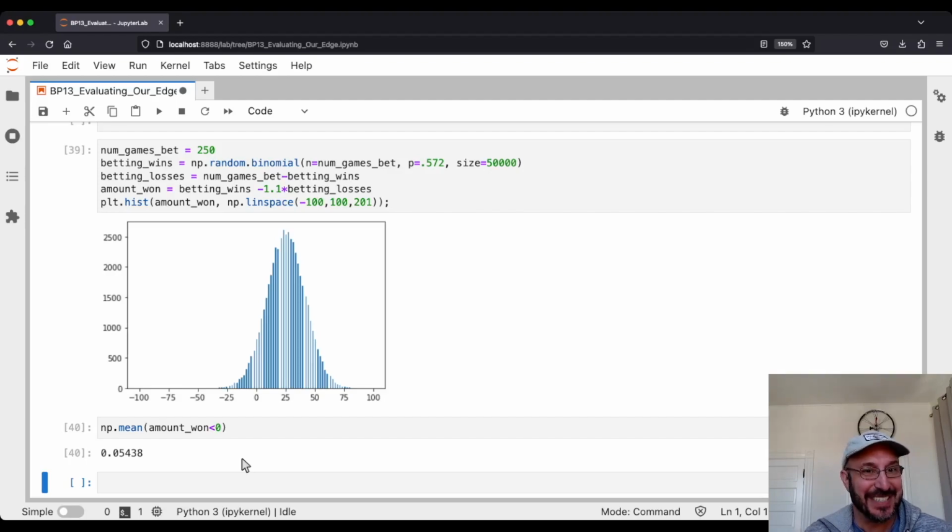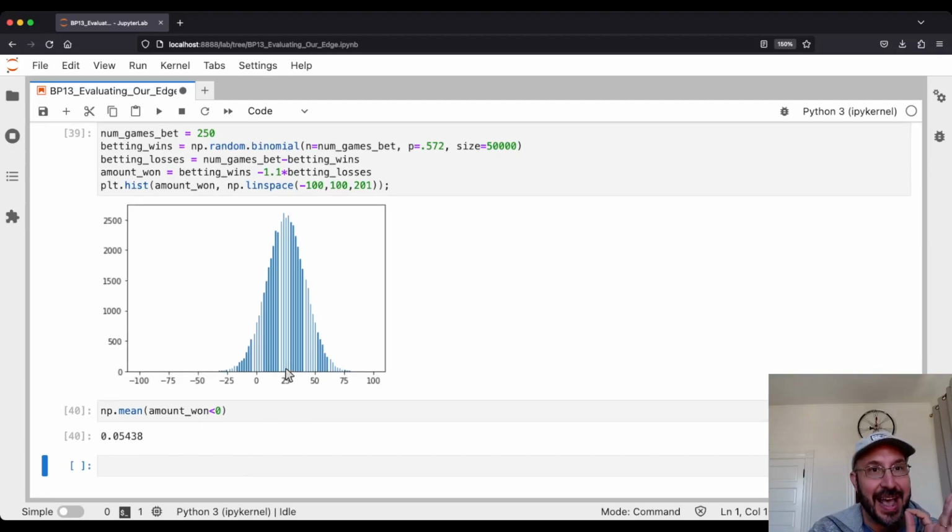It's still hard to make money, just because I have a pretty good certainty that this model has some validity. Would it be hard to make that much money on it right now? And the other thing is this is the happy path. This is assuming that our model works, that we have the edge that was demonstrated in the previous data, and that it holds up going forward, right?